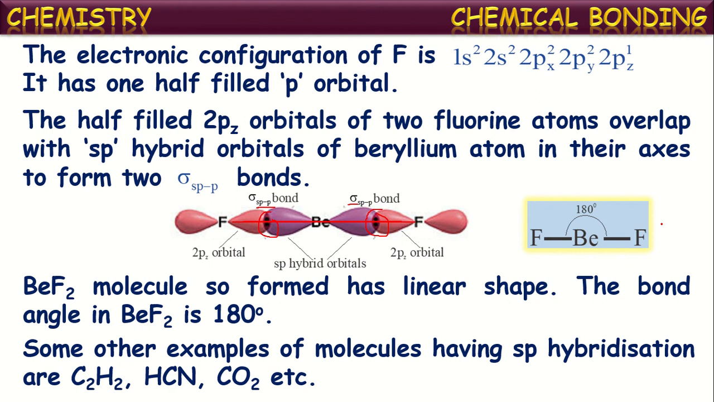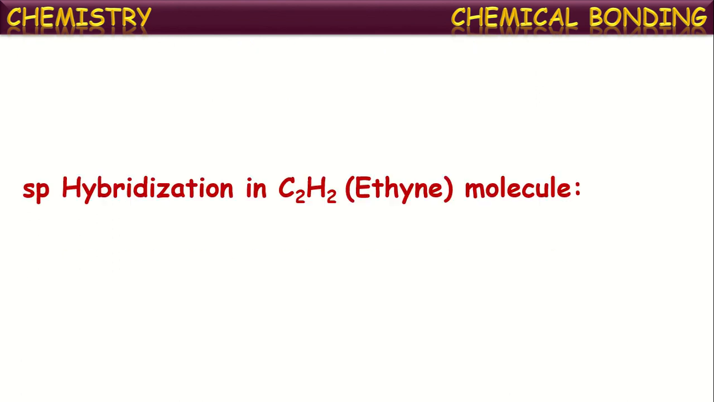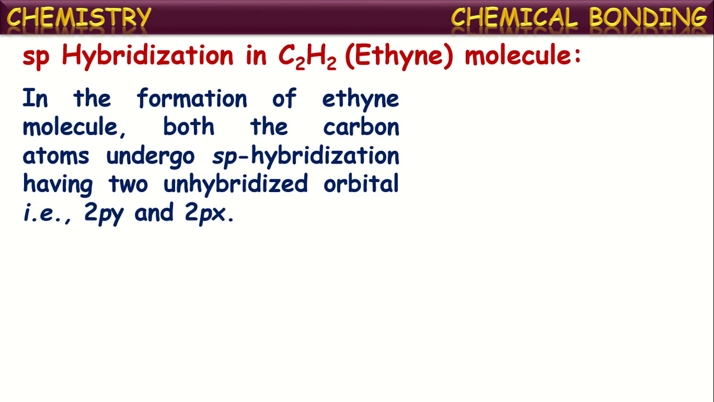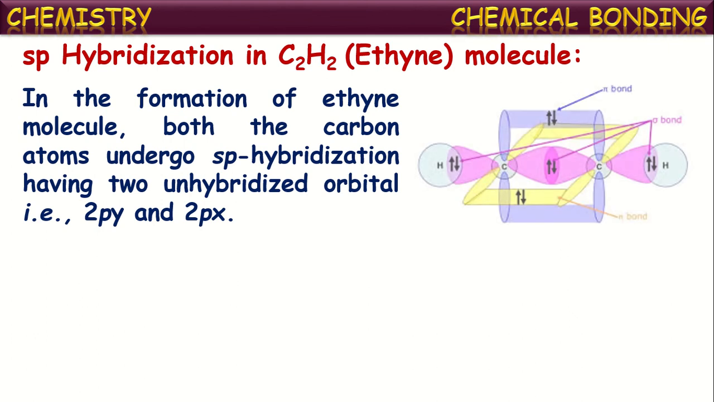In all these molecules, the central atom undergoes sp hybridization before bond formation with the other atoms. So from this, let us now see sp hybridization in the acetylene molecule, that is C2H2, which is chemically known as ethyne. In the formation of the ethyne molecule, both the carbon atoms undergo sp hybridization initially, having two unhybridized orbitals also, that